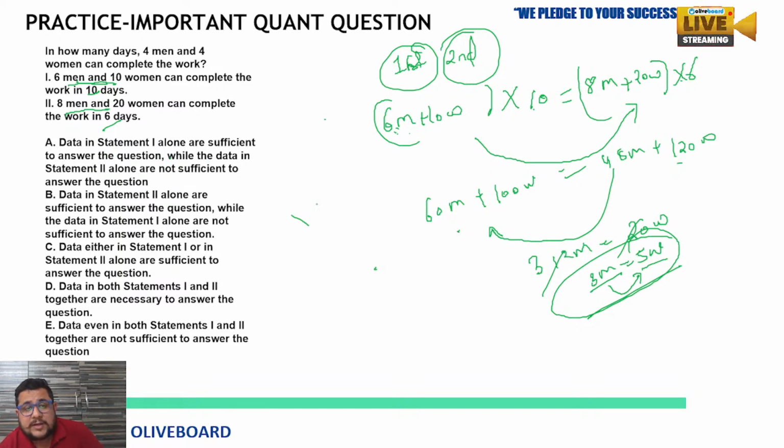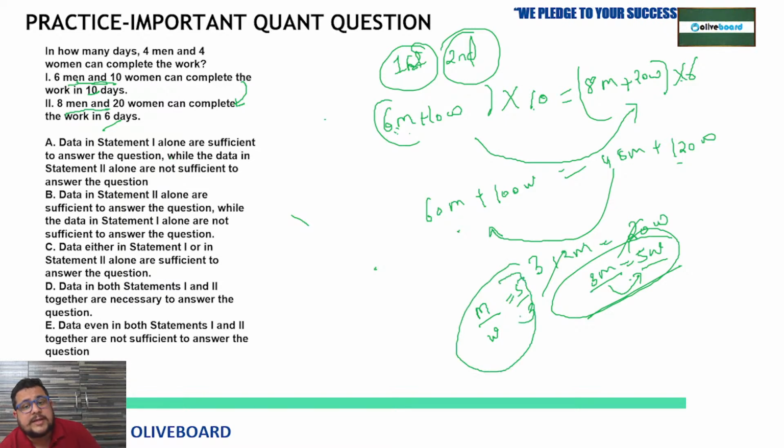Now, with the help of the first and second statements, you know the efficiency ratio of men and women, right? Men upon women is equal to 5 upon 3. So that is the efficiency ratio of men and women, and you can directly put these values when you solve it. Okay, so now we have the efficiency, so now you can easily compare.